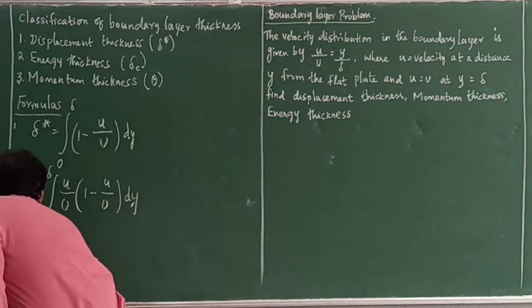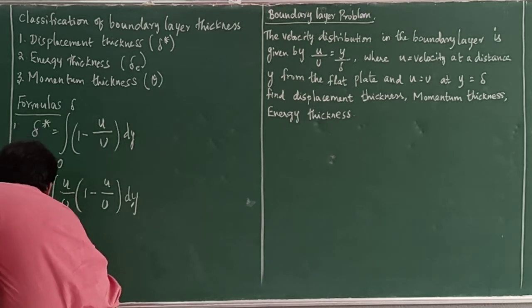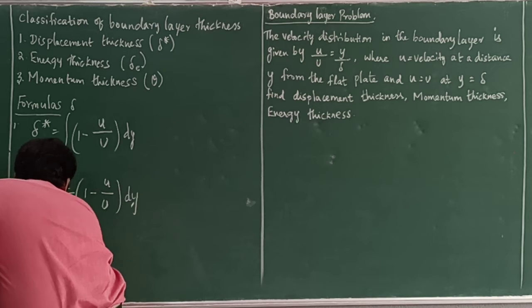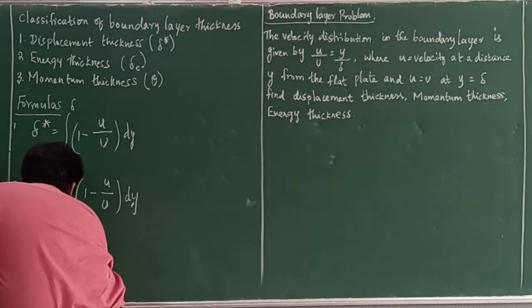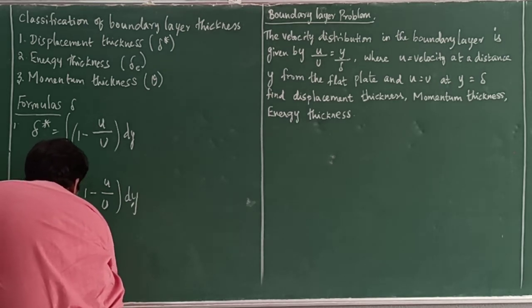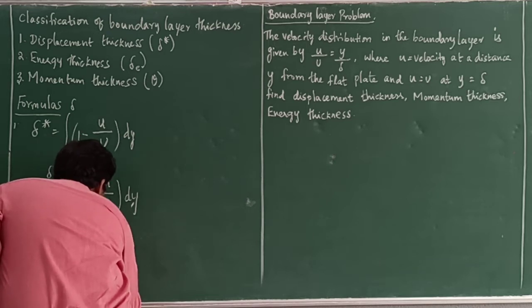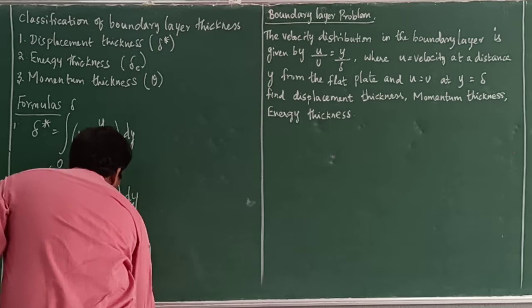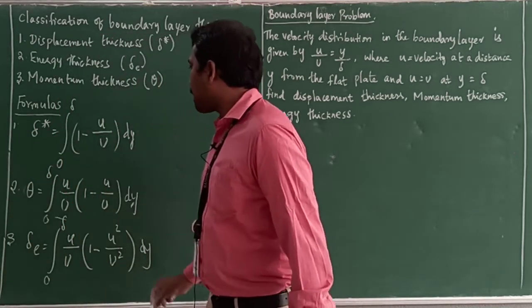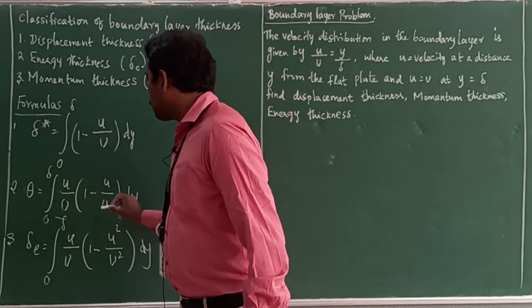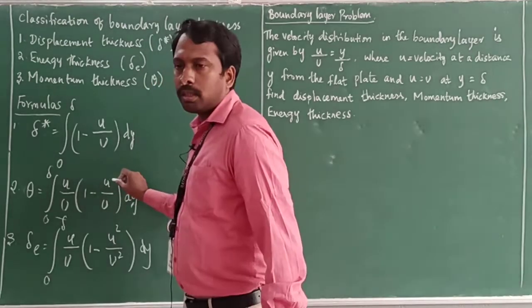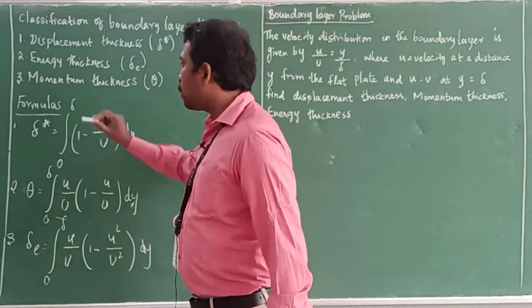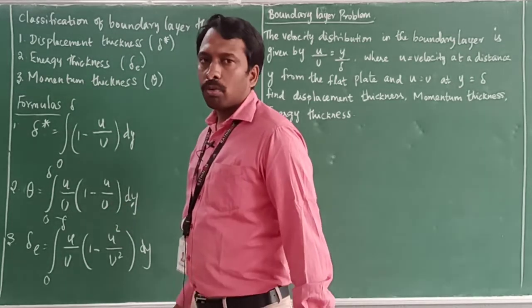Next, third one, energy thickness, that is delta E. Formula: integral over 0 to delta of u by U into 1 minus u square by U square dy. For the third formula, comparing this one, here simply u by U is u square by U square. Simply you can remember these three formulas.